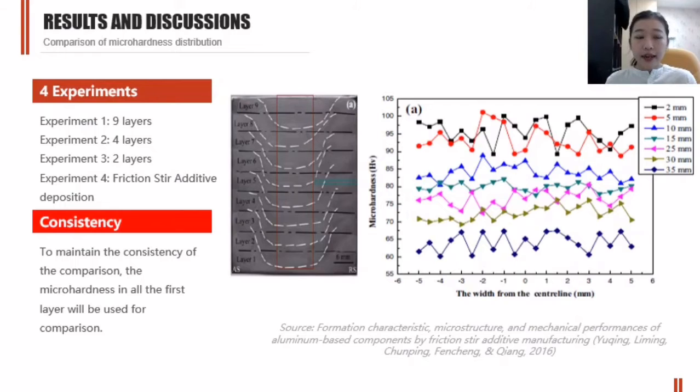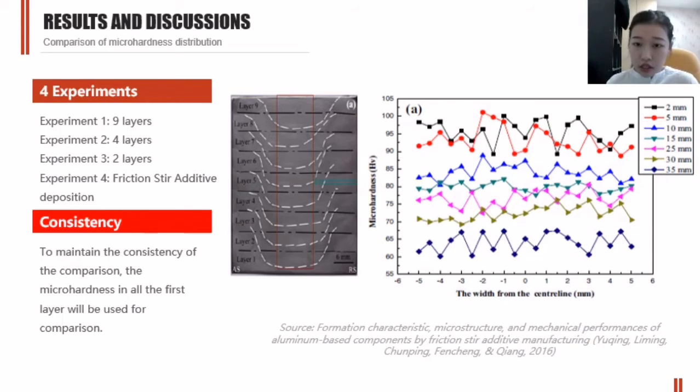So the second part is the result and discussion for the micro hardness distribution. I listed from here the upper part for experiment. I want to mention that in experiment 1 from the literature, they built a 9-layer stack of aluminum alloy. This is the source of the literature I've taken, and you can see from here it has 9 layers. Experiment 2, they built 4 layers. Experiment 3, they built 2 layers, and experiment 4 is different. They use the friction stir additive deposition.